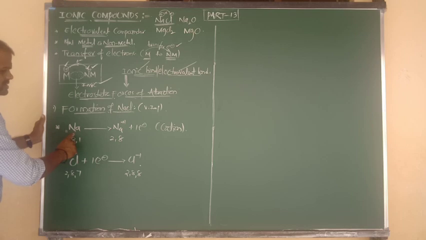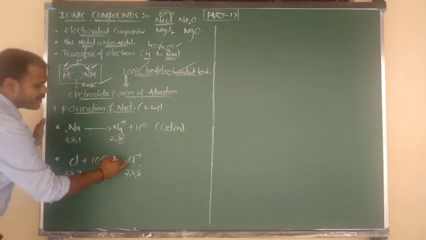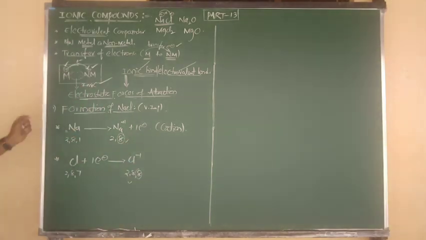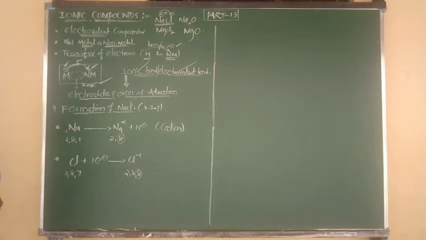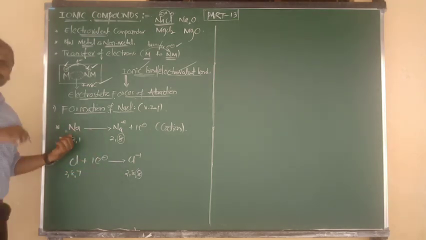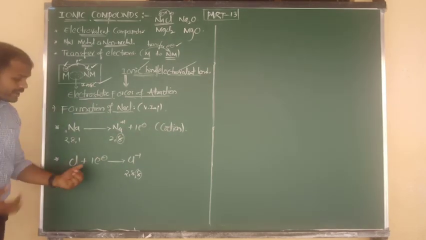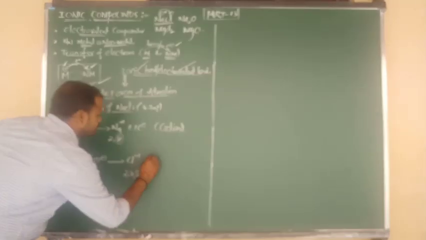Now see, sodium cation has 8 electrons in its outermost orbit, and chlorine as chloride anion has 8 in its outermost orbit. So both have stable configurations. Did you understand? Good. So sodium by loss of one electron forms a sodium cation. Chlorine by gain of one electron forms a chloride anion.